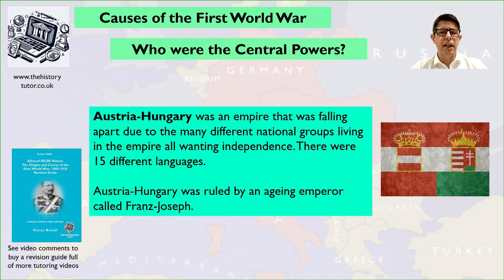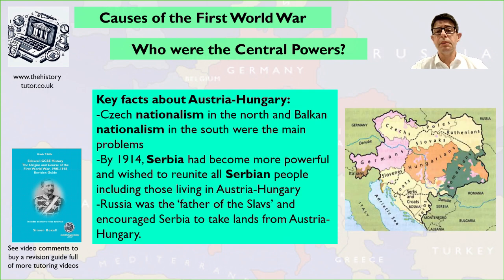It had many different nationalities, and nationalism was becoming a real problem. So as it says, they had 15 different languages at least in that country. Austria was also ruled by an ageing Emperor, Franz Joseph, who still liked to cling to quite autocratic, strong control against lots and lots of different groups who wanted freedom. In particular, some of the problems they faced was Czech nationalism in the north and Balkan nationalism in the south.